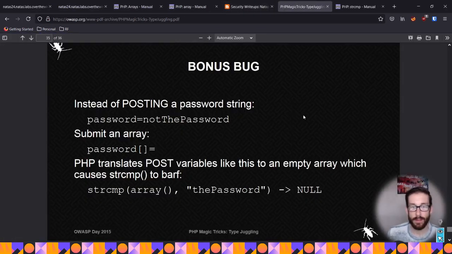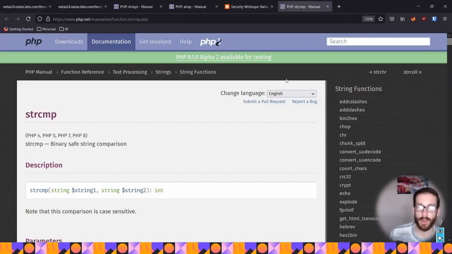So this presentation was useful. I found it through another blog that I was reading, and in this presentation, at the very end of it, after getting through 36 slides, they actually talk about string comparison as well as a bonus bug. Here you can see them shoving an array into a comparison, basically an array in comparison to a string, and they're going to get a null out of that. That null, that error, is going to actually give them access to whatever they're trying to get access to.